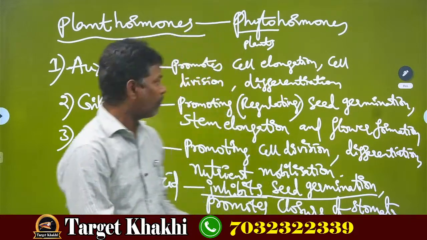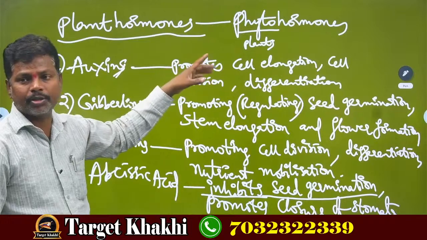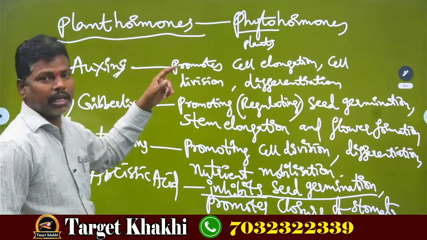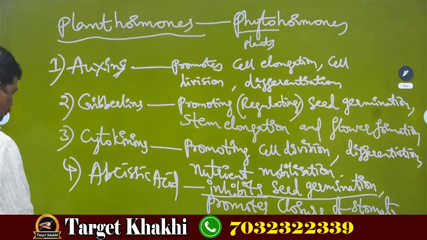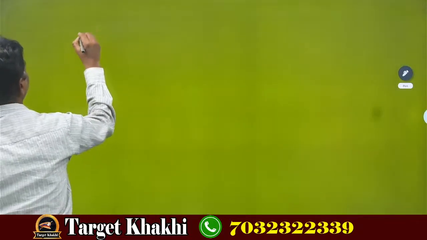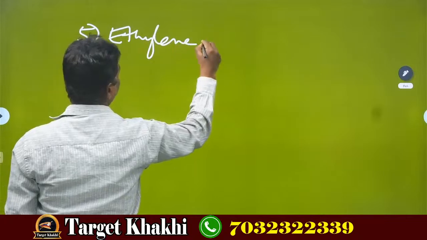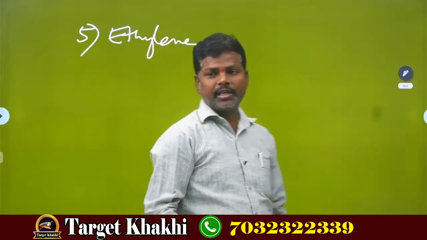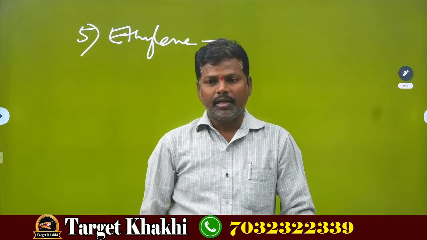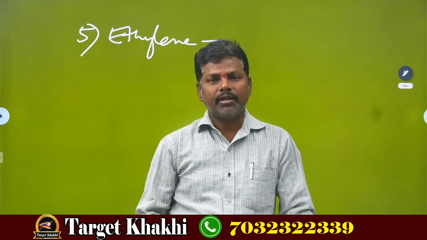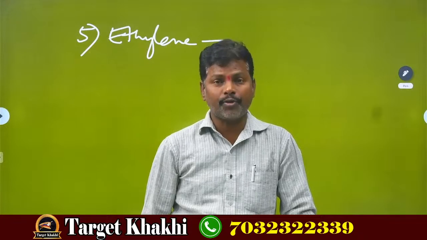Up to now you have seen 4 phytohormones. Now the last one is ethylene. The fifth one is ethylene. What is ethylene? Ethylene is a gas. Ethylene gas helps in promoting the ripening of fruits.